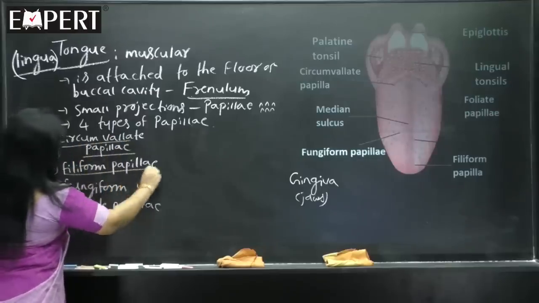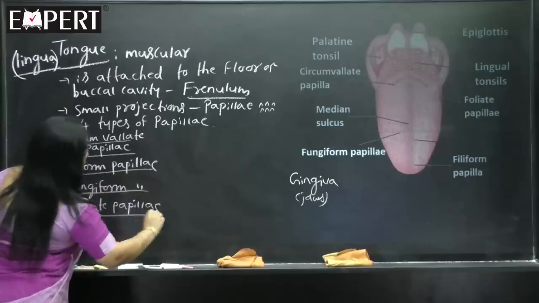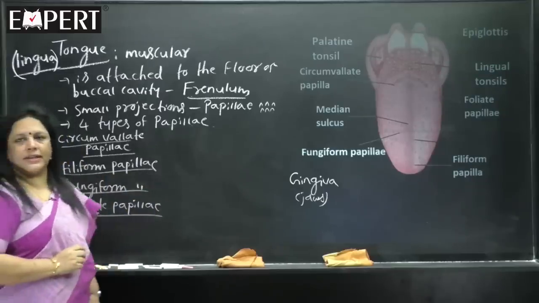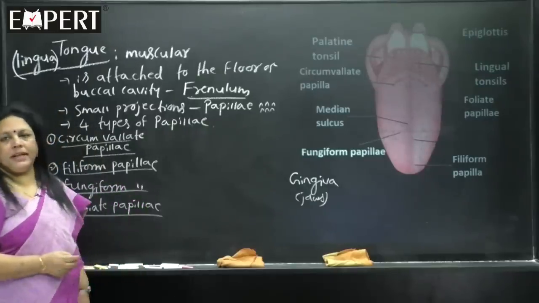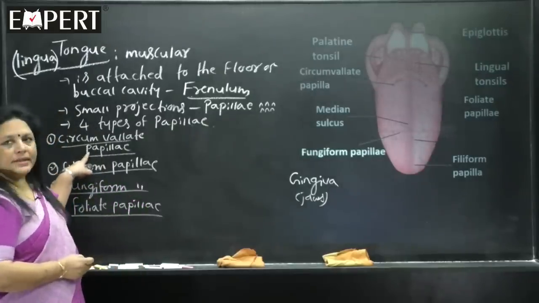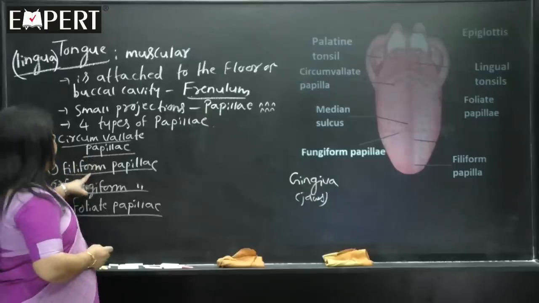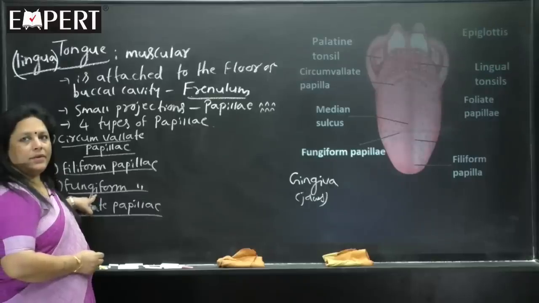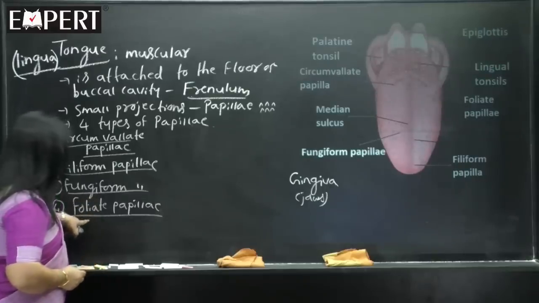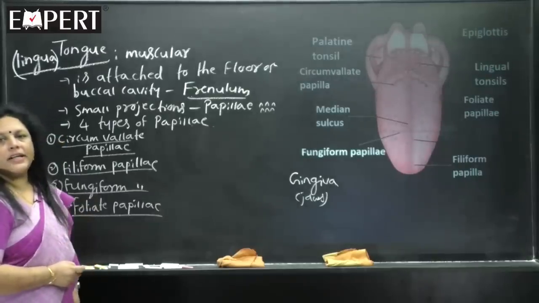So, the tongue shows minor or smaller projections which are called the papillae. So, 4 types of papillae are there. First type are circumvallate papillae, second type are filiform papillae, next it is fungiform papillae, and the next type of papillae are called the foliate papillae.